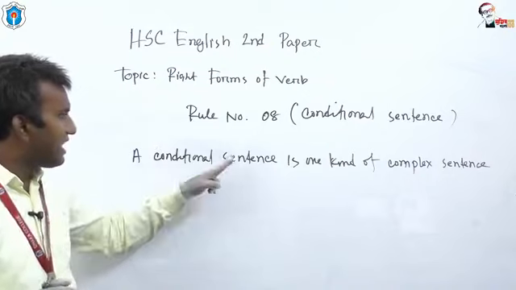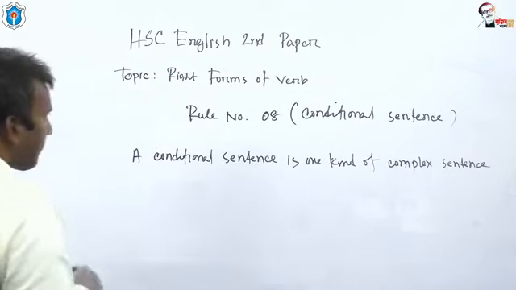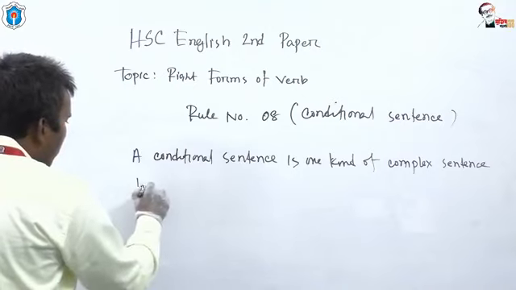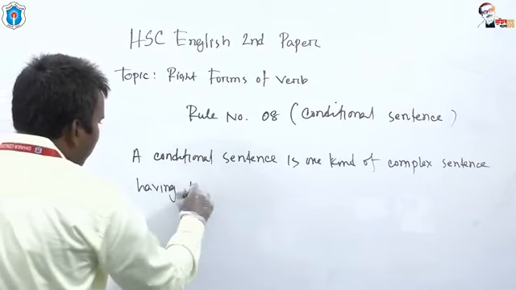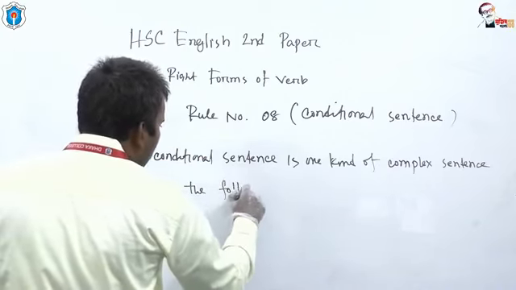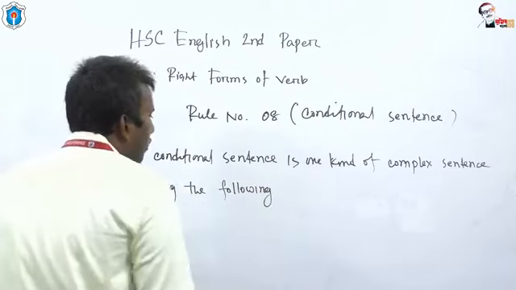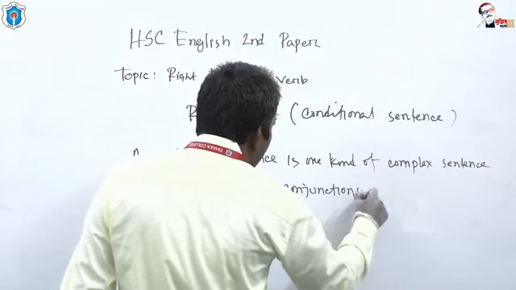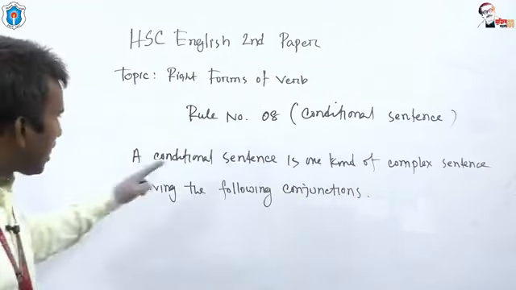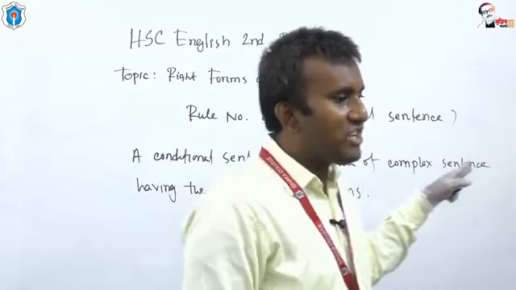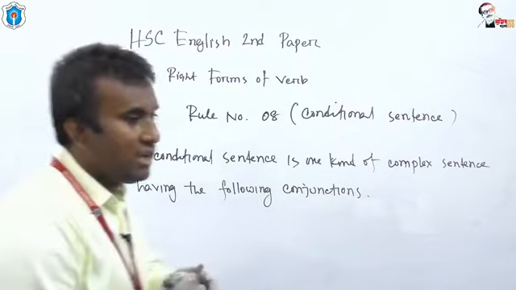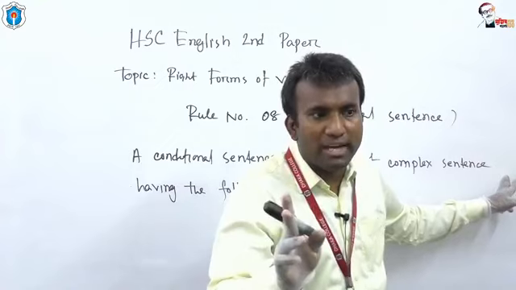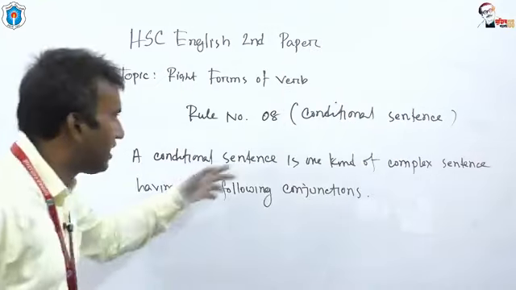A conditional sentence is one kind of complex sentence having the following... Look at, please. A conditional sentence is one kind of complex sentence. If you stop here, the definition will be incomplete, my dear students. So there is something else related to that part.